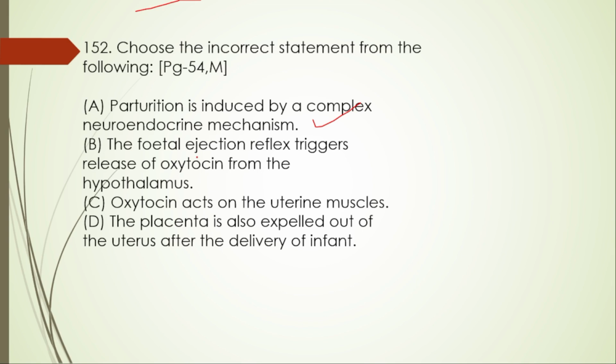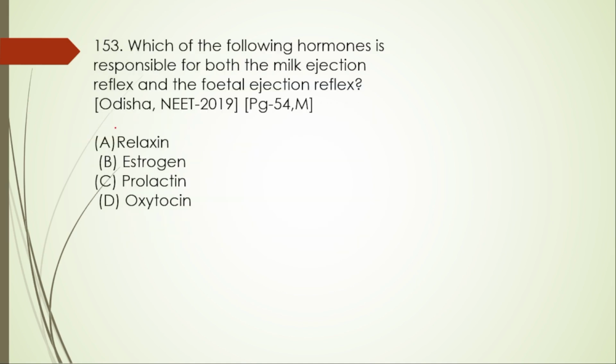B. Fetal ejection reflex triggers release of the oxytocin from the hypothalamus. This one is wrong. Yes, of course from the hypothalamus, but maternal posterior pituitary it is. So this one is wrong. So we will go with the option B.